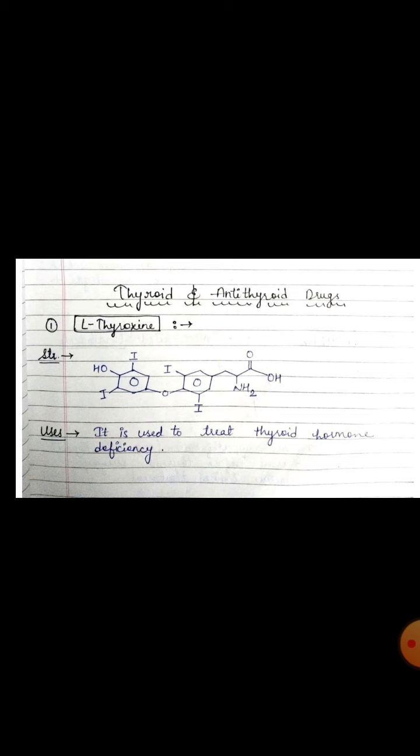Now come to the mechanism of action of this drug. Actually, thyroid hormones influence several body functions. Thyroid hormones are essential for normal growth, development, functions and maintenance of all body tissues. Okay, thyroid hormones have important metabolic functions.